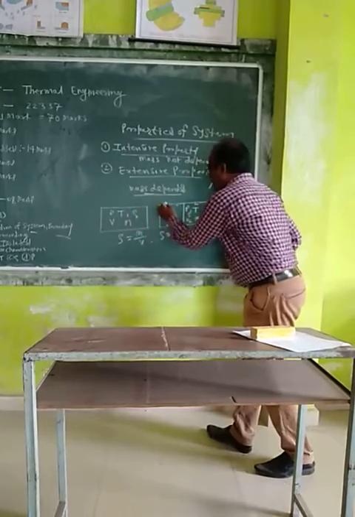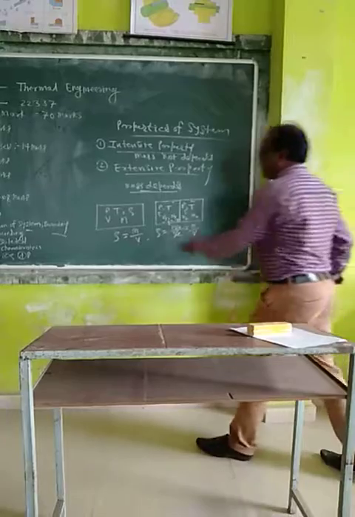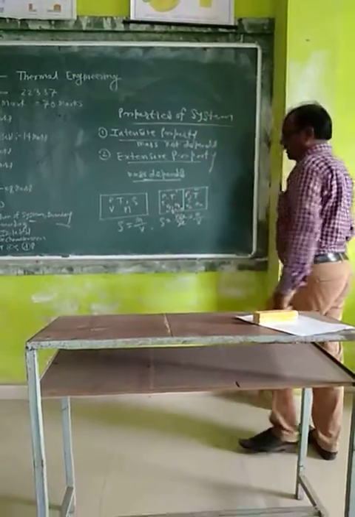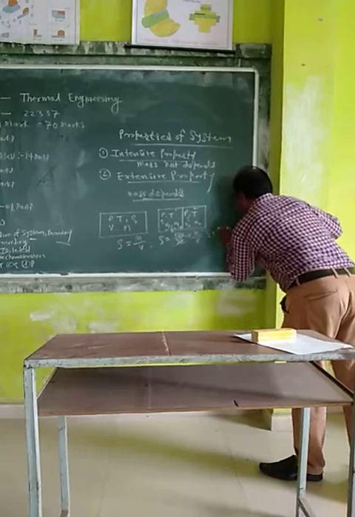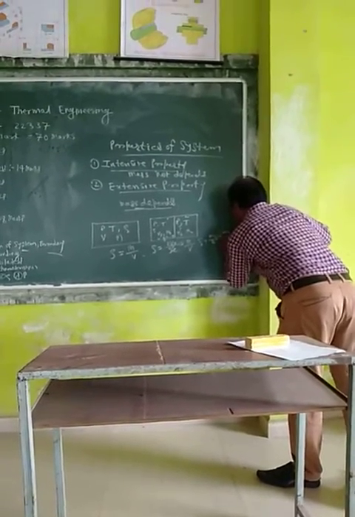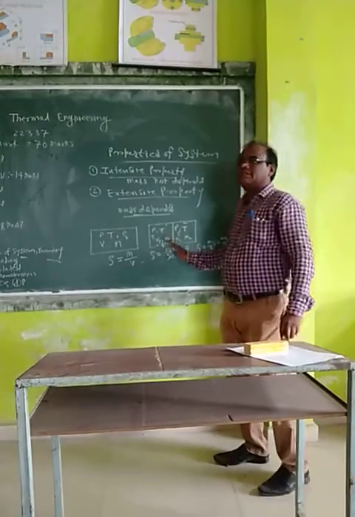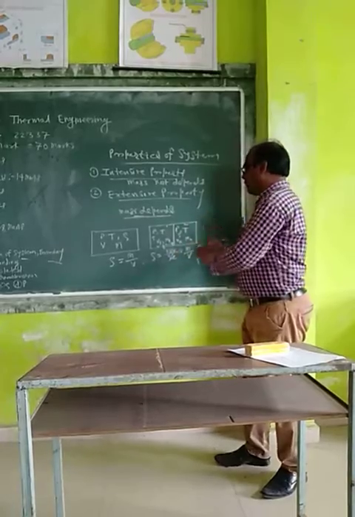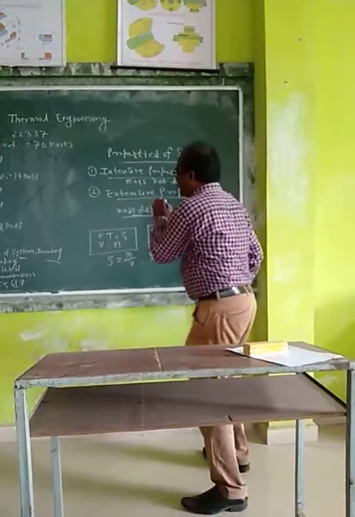Here is same, here is same. Means this density does not depend on the mass, therefore density is an intensive property. Here also density is equal to M2 divided by V2, that is M by 2 over V by 2, here also we get M by V. Means density cannot change. Means density does not depend on the mass. Therefore density is an intensive property.